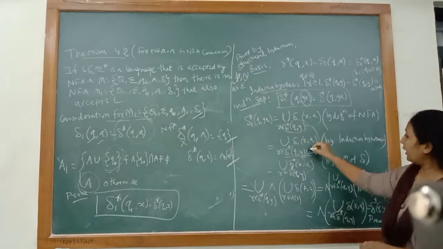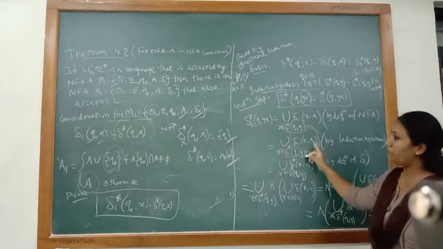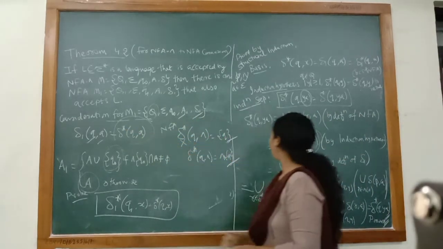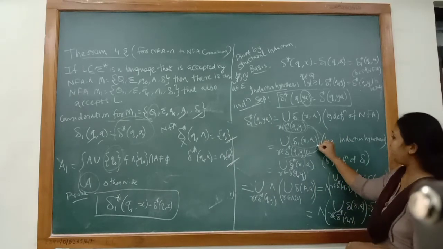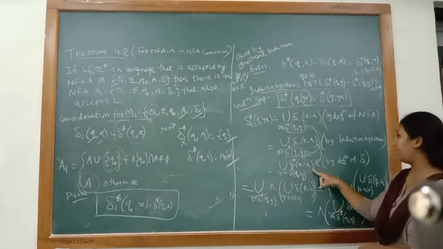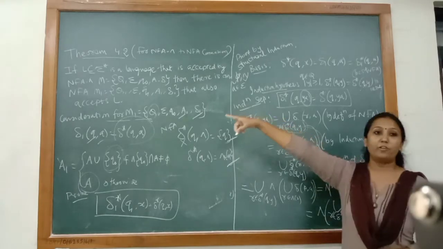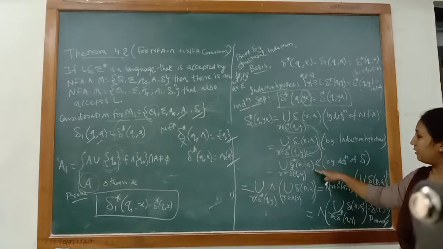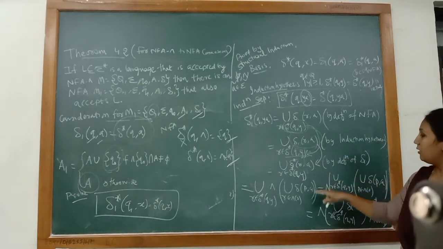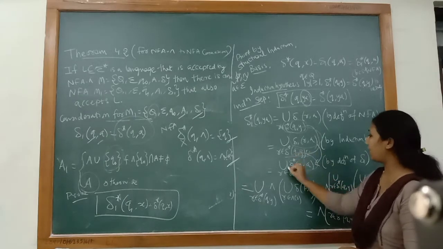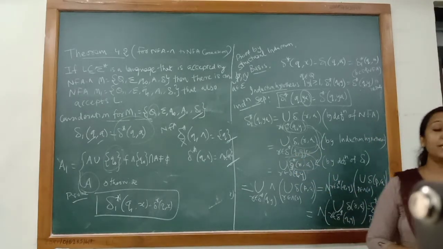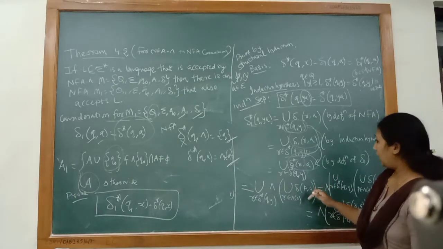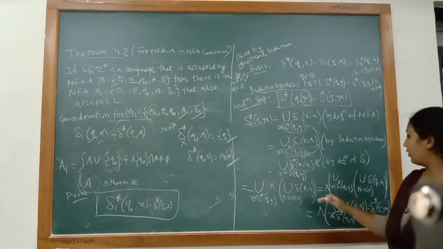Now again, δ1(r, a), if you remember, we have considered δ1(q, a) is equal to δ*(q, a). So we can rewrite δ1(r, a) as δ*(r, a) by the definition of δ1 from the consideration of NFA. So by writing it like this, what we get is δ*(r, a). Now δ*(r, a) is the extended transition function of NFA null. Okay, so we can write it in this way.